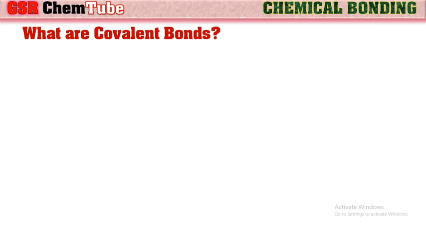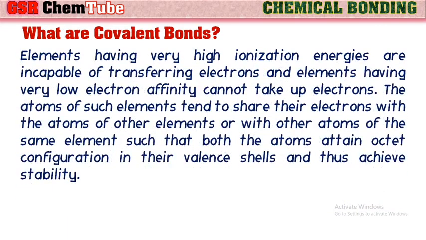Why are these covalent bonds formed? Elements having very high ionization energies are incapable of transferring electrons. That means the elements with high ionization energies cannot lose their electrons, and the elements having very low electron affinity cannot take up electrons. This means the elements with very low electron affinities cannot accept electrons from others. So the atoms of such elements tend to share their electrons.